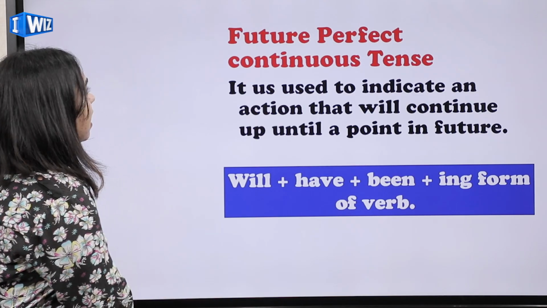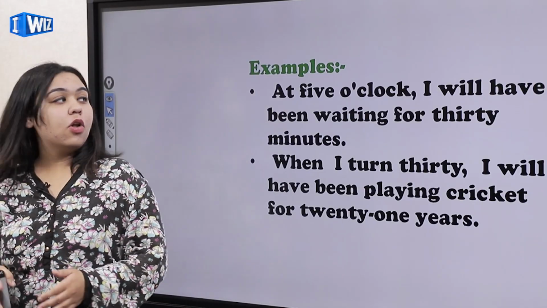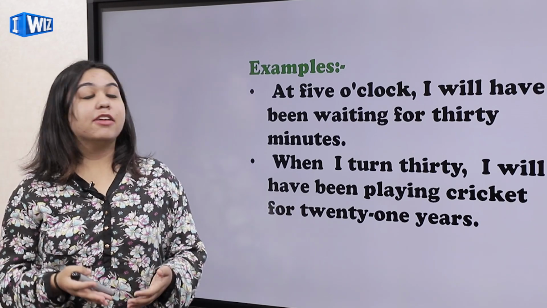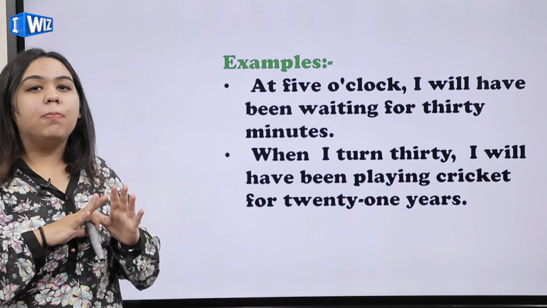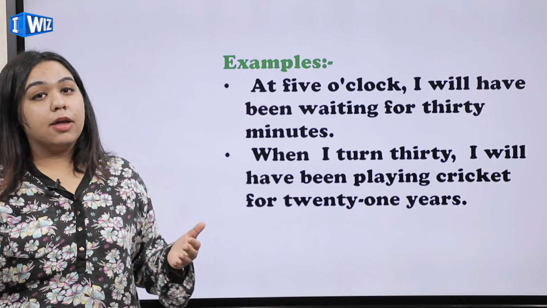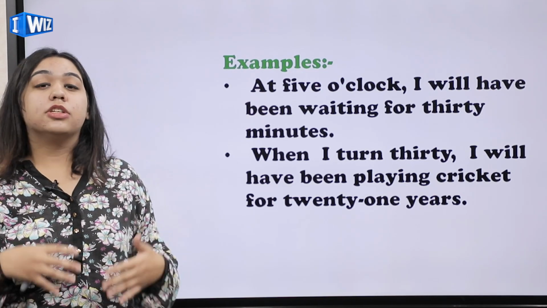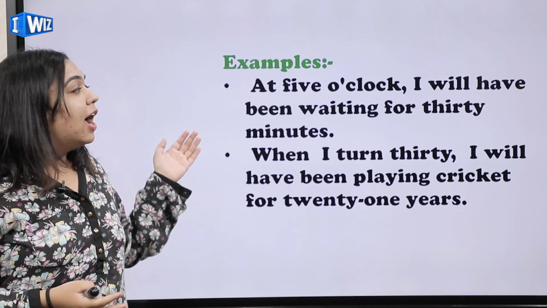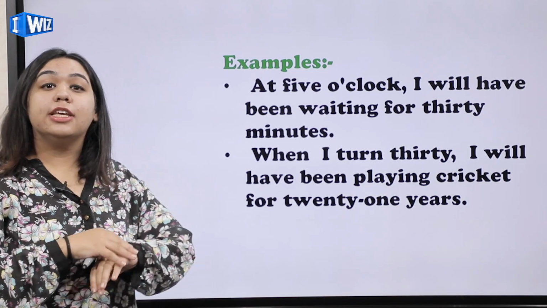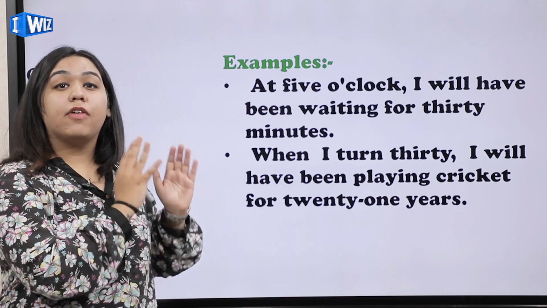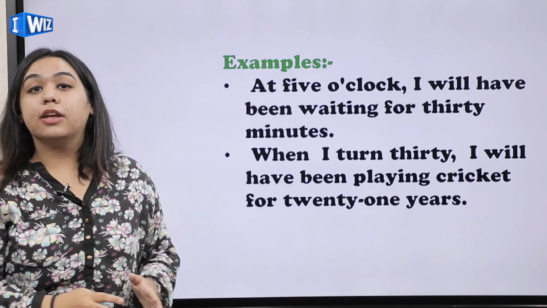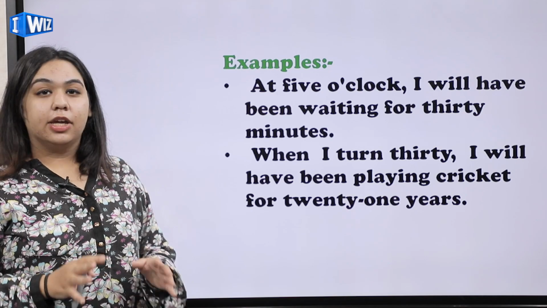Let's look at some examples. Now, at 5 o'clock, I will have been waiting for 30 minutes. What happens is you are waiting for somebody and it is not yet 5 o'clock, but you're just imagining, and maybe you're talking to yourself or to somebody else and you're saying that at 5 o'clock I will have been waiting for 30 minutes. So you're talking about the future, that at 5 o'clock, I will have been waiting for 30 minutes here, okay?